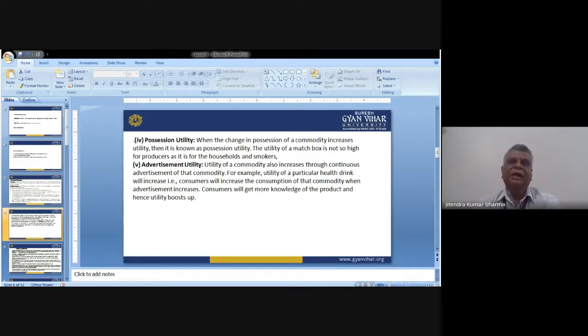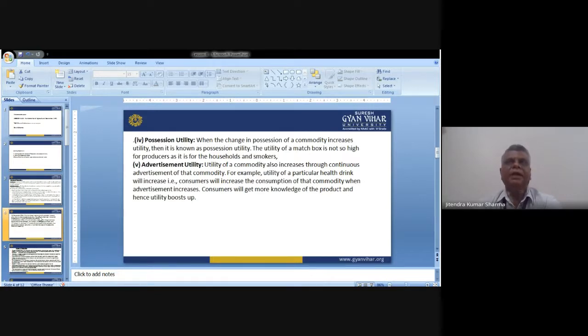Then the last but not least, advertisement utility. Sometimes due to promotion, due to audiovisual promotions, due to advertisements in the various sources which we use for communicating with the masses about a particular product, concept or service, the utility of that service or product is enhanced. We categorize this under advertisement, because consumers get more knowledge of the product, and hence the utility boosts up.